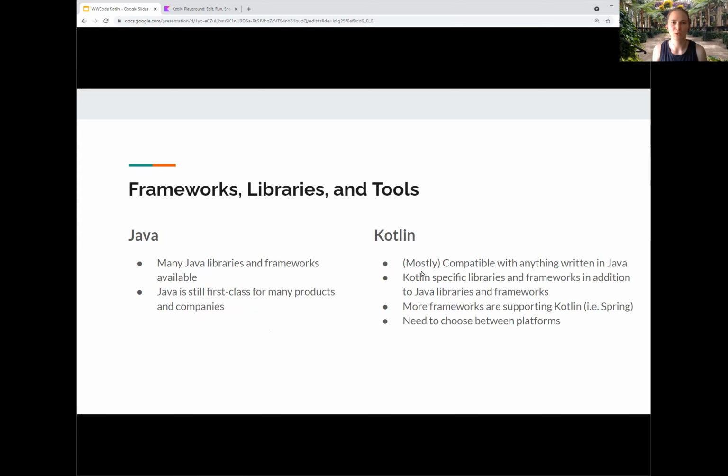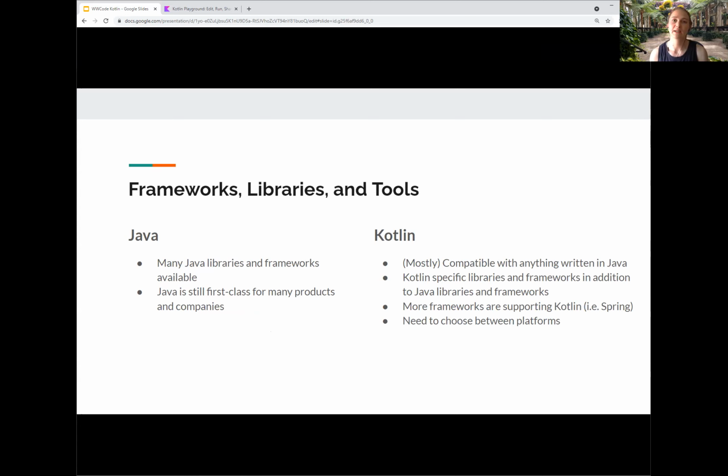Next is frameworks, libraries, and tools. When you pick a language to use, you don't want to have to rewrite everything from scratch. So you look at what can I build with that language? What's already been built with that language? And how easy is it to build with that language? So you look at frameworks, libraries, and tools that will help you not rewrite everything and reinvent the wheel.